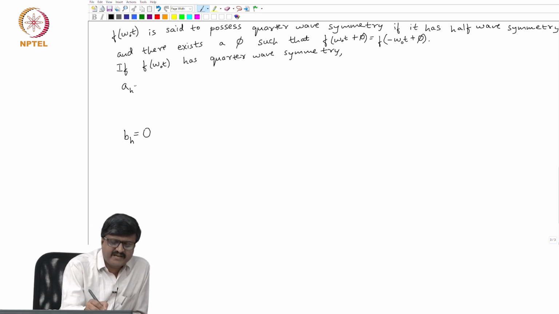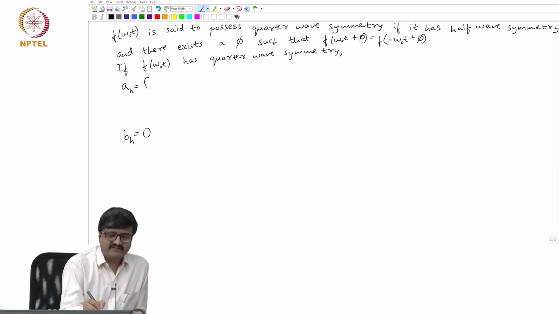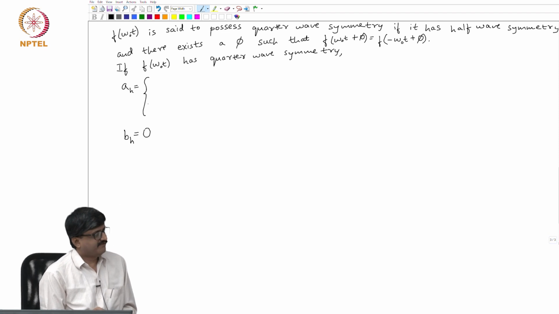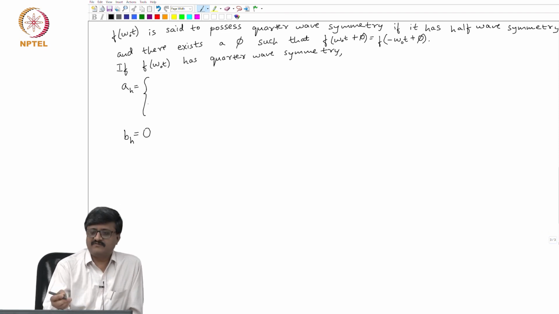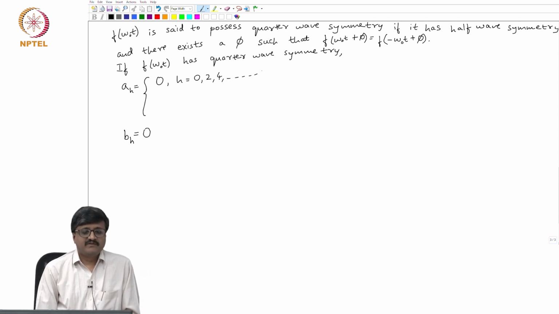Now, when it comes to a h, I need to again consider two sets of values. For some values it is 0, of course, it has half wave symmetry. So, it is 0 for h equal to 0, 2, 4, 6, and so on. For h equal to 1, 3, 5, again there will be a simplification.